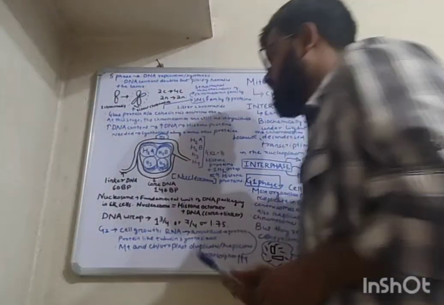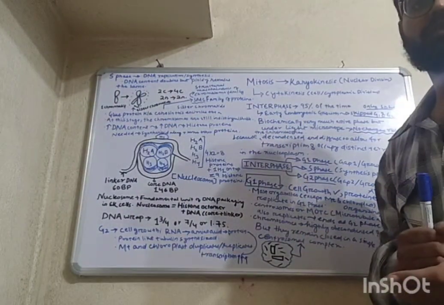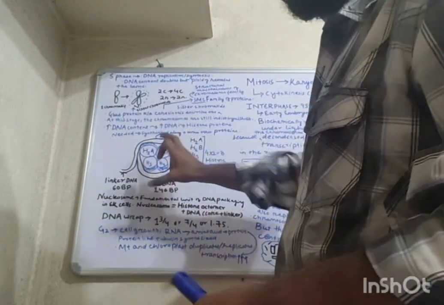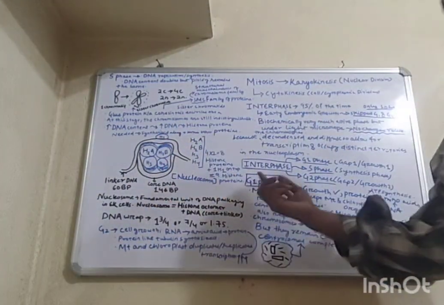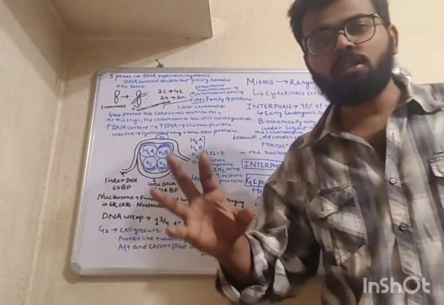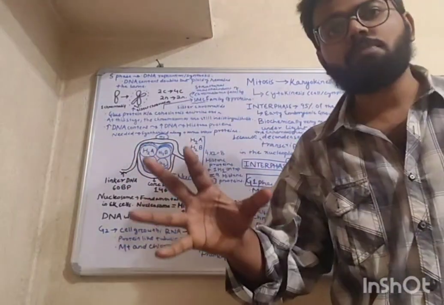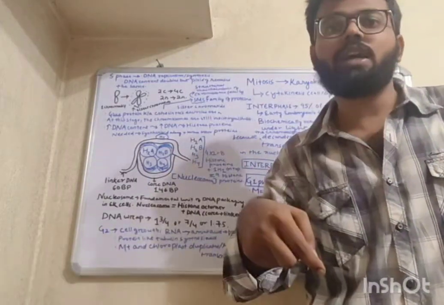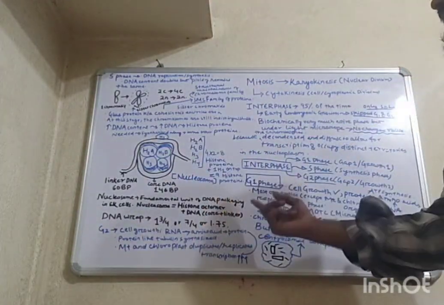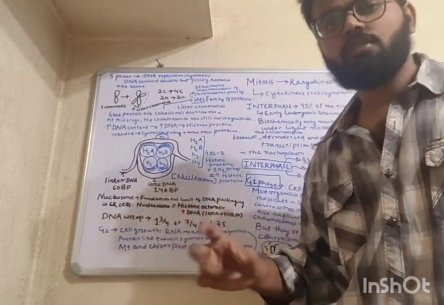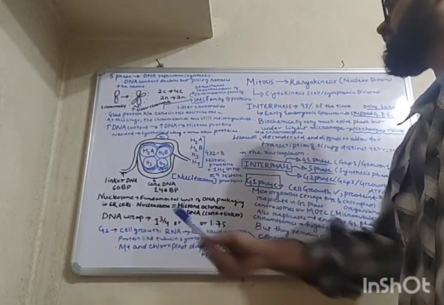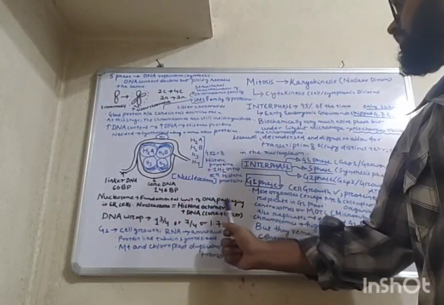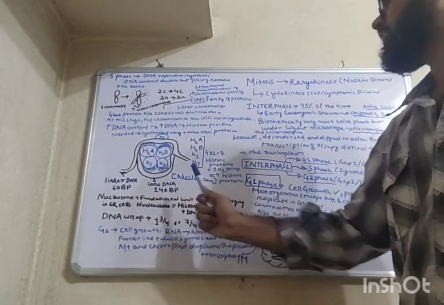Now what is a nucleosome? Nucleosome is the fundamental unit of DNA packaging in eukaryotic cells. Like this unit, n number of such units are there. So it is the fundamental unit of DNA packaging in eukaryotes, not in prokaryotes. So nucleosome is present in eukaryotes, not in prokaryotes. And nucleosome is this histone octamer, 1, 2, 3, 4 and another 4, 8 histones, plus linker DNA and core DNA.